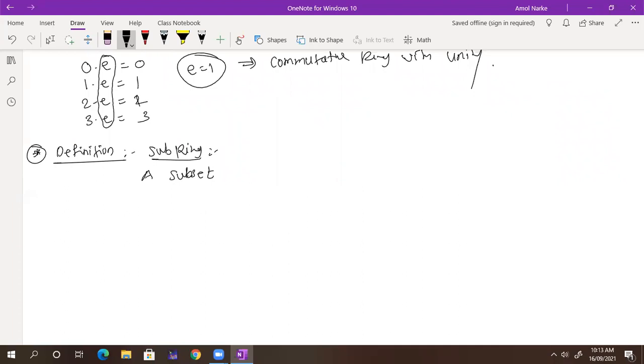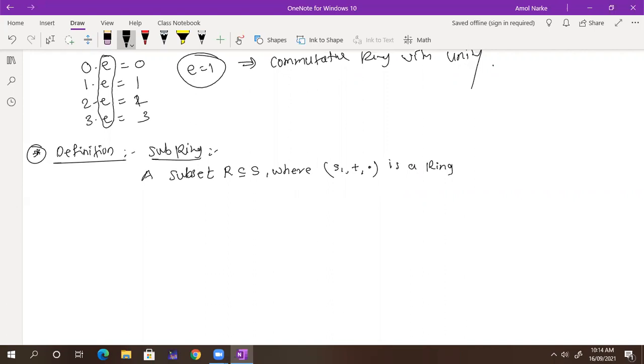A subset R, we can suppose, is a subset of my ring S, where R with plus and dot is a ring. It is called a subring.